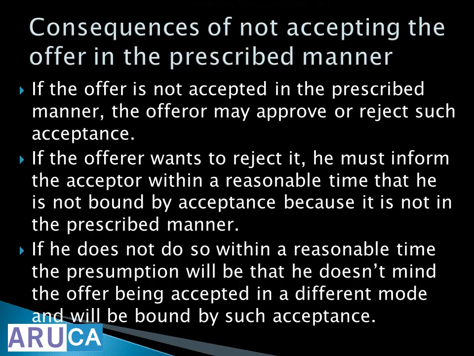Consequences of not accepting the offer in the prescribed manner. You saw what the prescribed manner is. If the offer is not accepted in the prescribed manner, the offerer may approve or reject such acceptance. If the offerer wants to reject it, he must inform the acceptor within a reasonable time that he is not bound by the acceptance because it is not in the prescribed manner. You should tell the acceptor, I will not accept because you did not accept in the prescribed fashion. If he doesn't do so within a reasonable time, the presumption will be that he doesn't mind the offer being accepted in a different mode and will be bound by such acceptance.